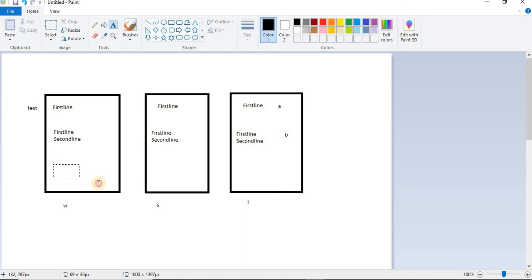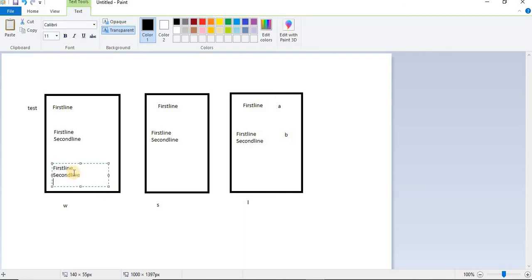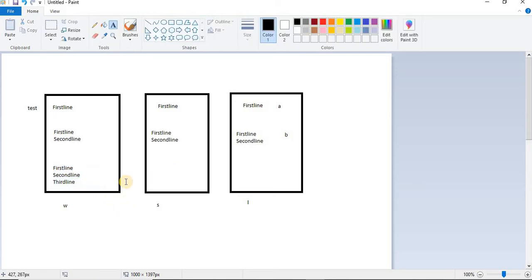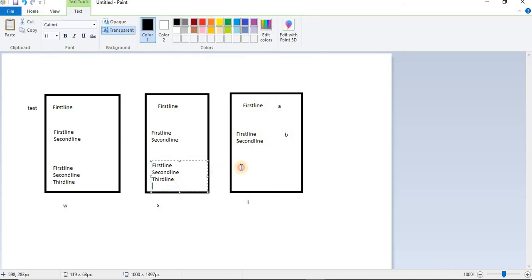Third, I came to office again. I have just written a third line. Okay, third line. So I have again done git add, and again I have done git commit. For this commit I have given the message C.